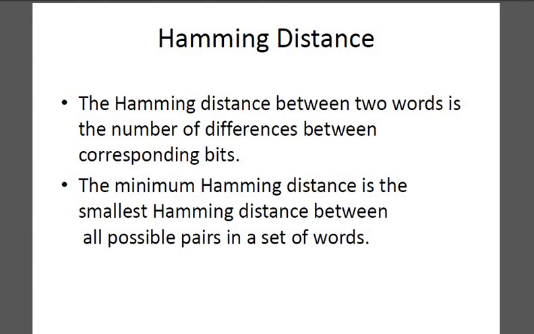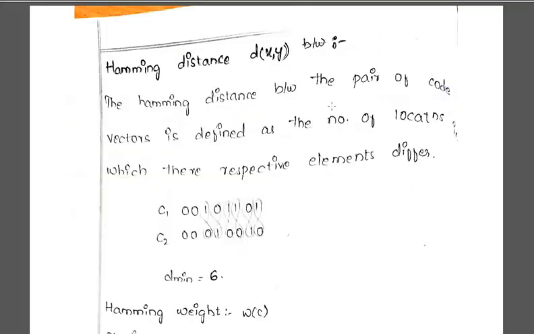Suppose I have a bit stream of 101, and the second one is 110. So 101 and 110 have differences, and that number of differences is your Hamming distance. The minimum Hamming distance is the smallest Hamming distance between all the possible pairs in the set of words. I'll show you with an example. Here the Hamming distance between a pair of code vectors is the number of locations in which their respective elements differ.